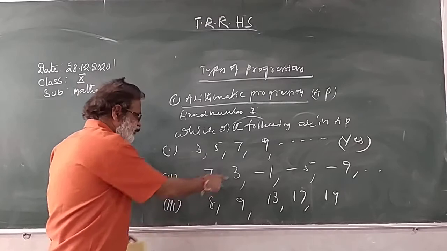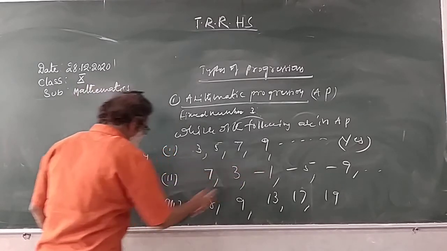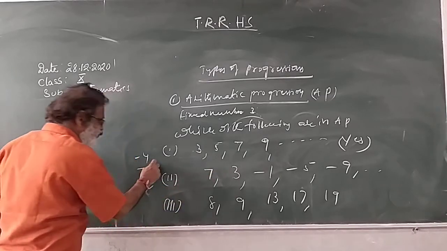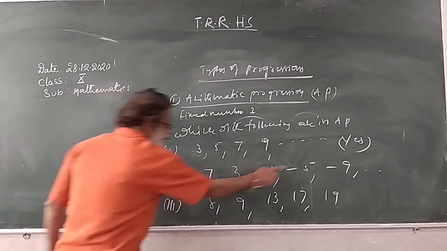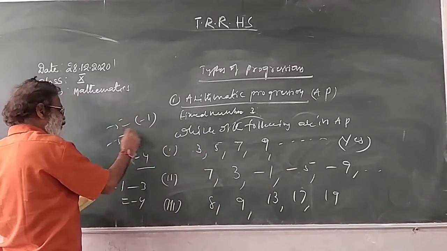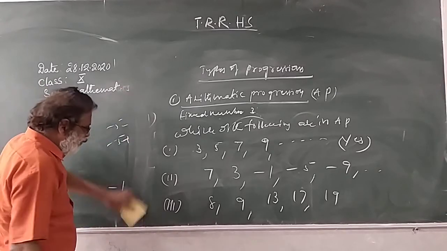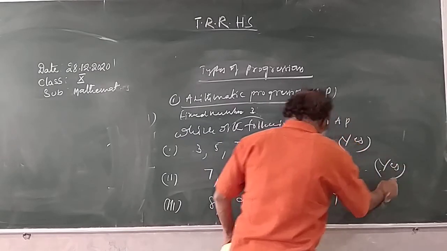Second one. 3 minus 7, minus 4. Minus 1 minus 3, minus 4. Minus 5 minus of minus 1, minus 4. Every time you are getting the same. So it is yes. Common difference is getting the same. Yes, it is in AP.